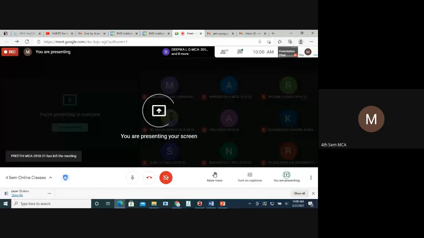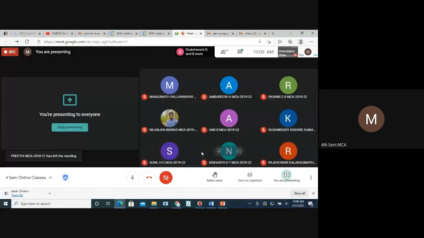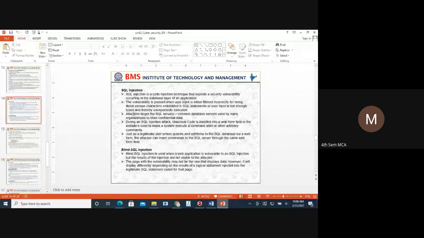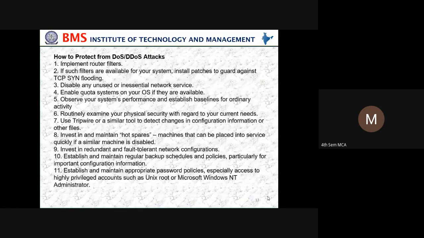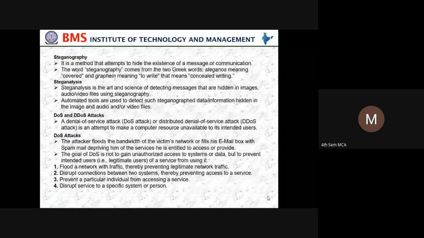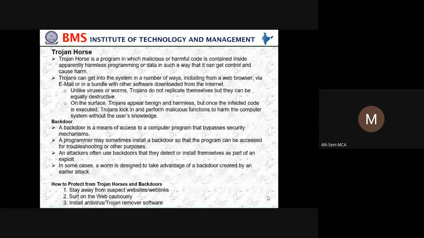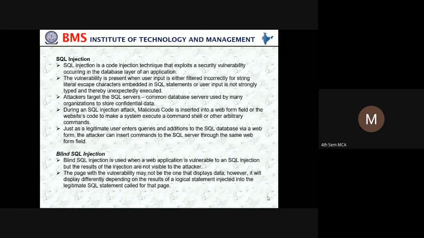Okay, so that was about SQL injection, what she has explained. So next we move on. In the class, what we have seen, what she has demonstrated, is how SQL injection works.